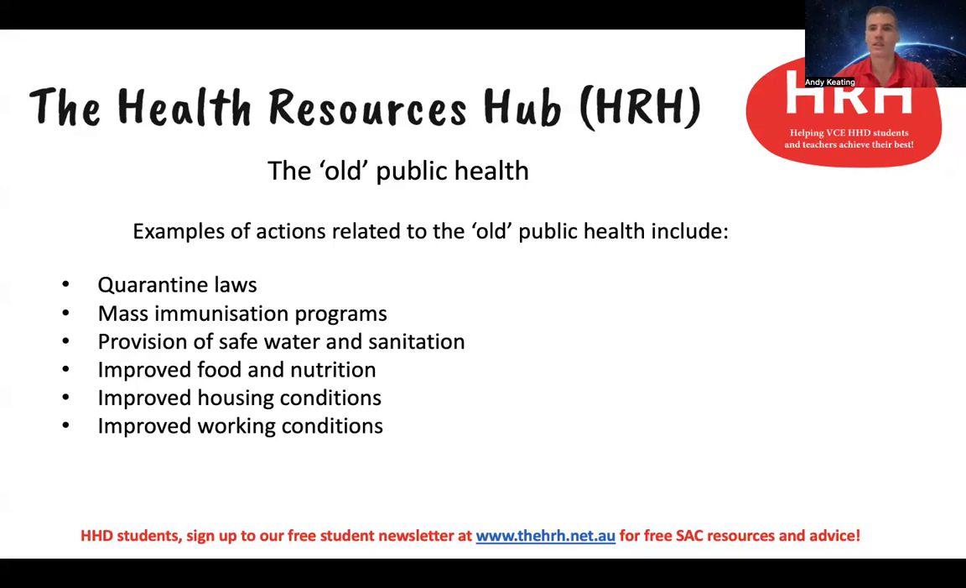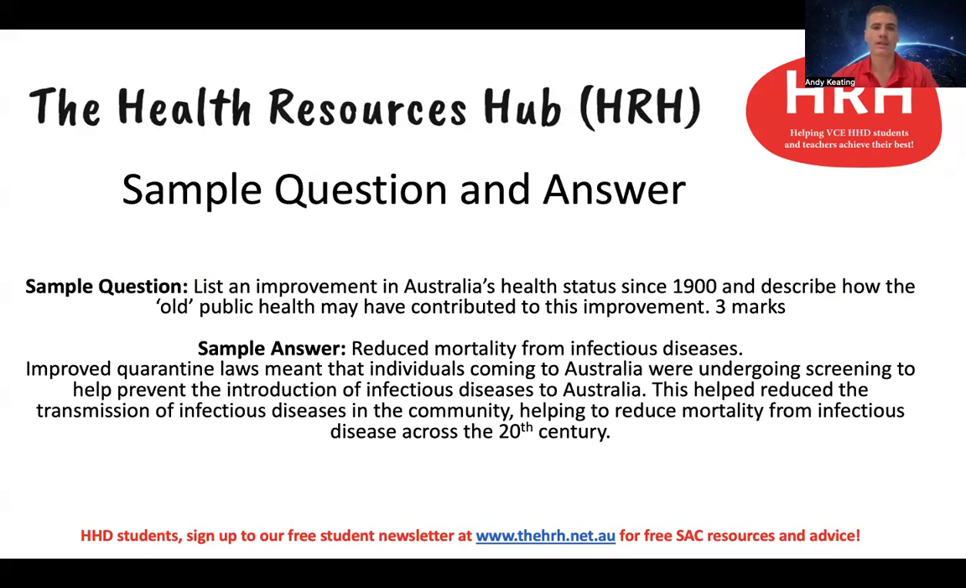So as I said, knowing some examples related to these kinds of actions will help you then to link that to improvements in Australia's health status across this period of time. So let's have a look at a sample question and answer. The question there is asking you to list improvements to Australia's health status since 1900. Describe how the old public health may have contributed to this improvement for 3 marks.